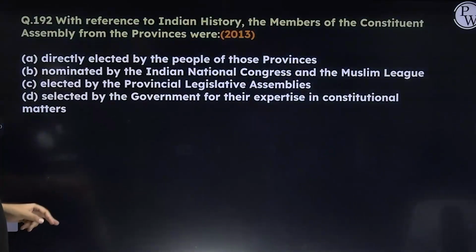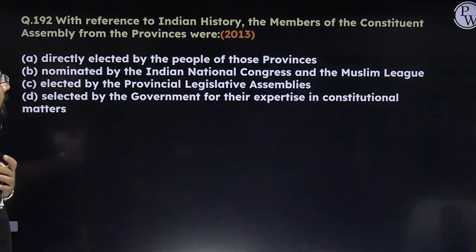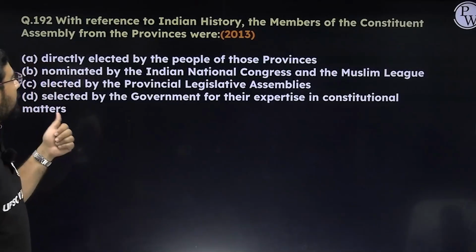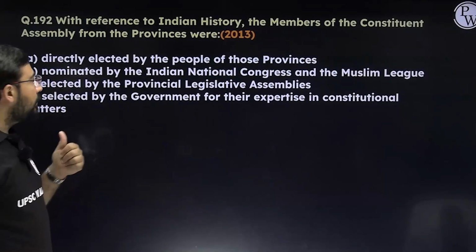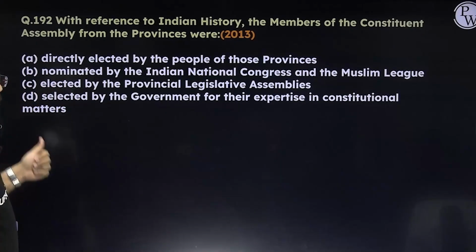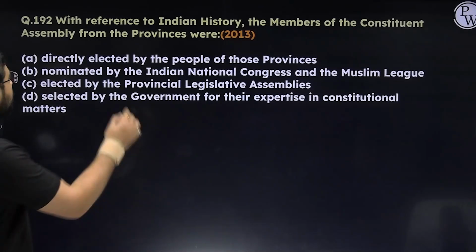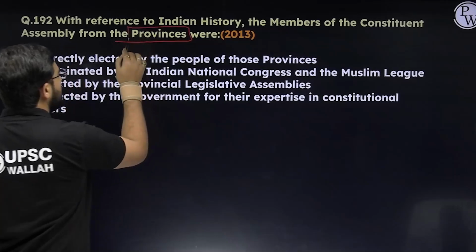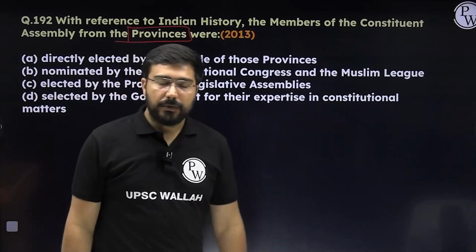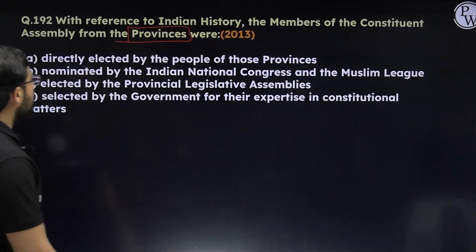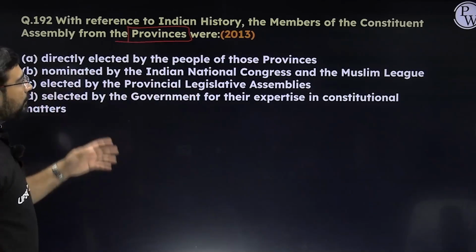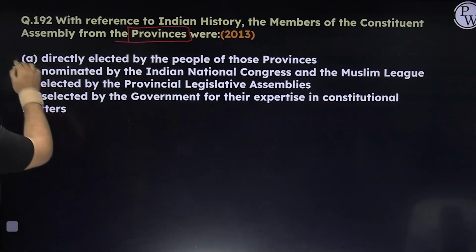Next, constitutional development. With reference to Indian history, the members of the Constituent Assembly from the provinces, what was the process? As all of us know, they were elected by the Legislative Assembly. So let us see which one is correct. Directly elected by people of India, no, the first one is not.